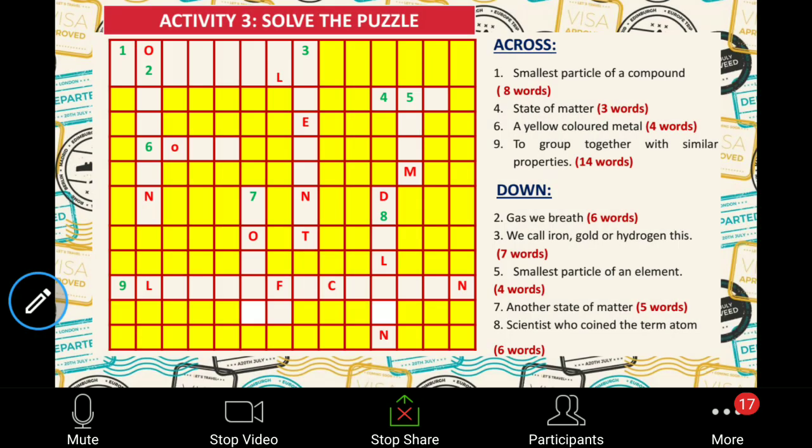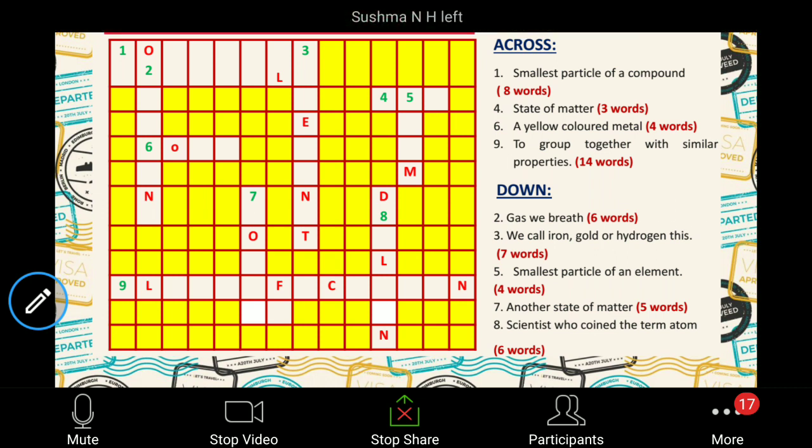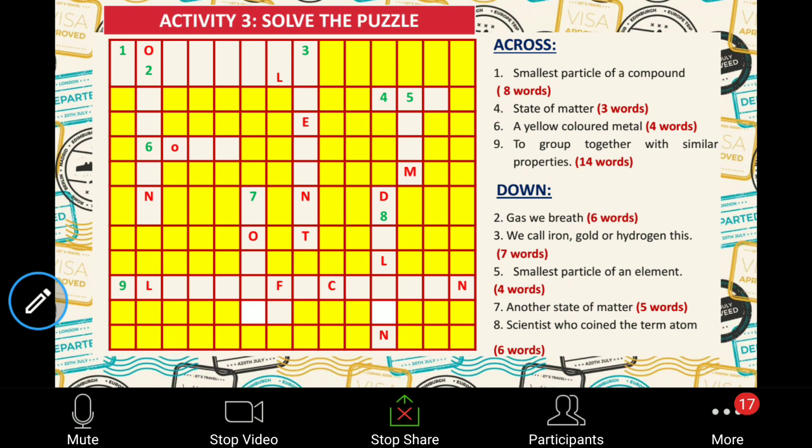Solving the puzzle. You will have 3 minutes of time. You will have to solve this puzzle within these 3 minutes. The first question, as it says, is smallest particle of compound. The hints are given: 8 words, states of matter, yellow colored matter, group together with similar properties. As soon as you find number 1 or number 4, just write the number and write the answer if you know it. Just within 3 minutes you will have to finish it.